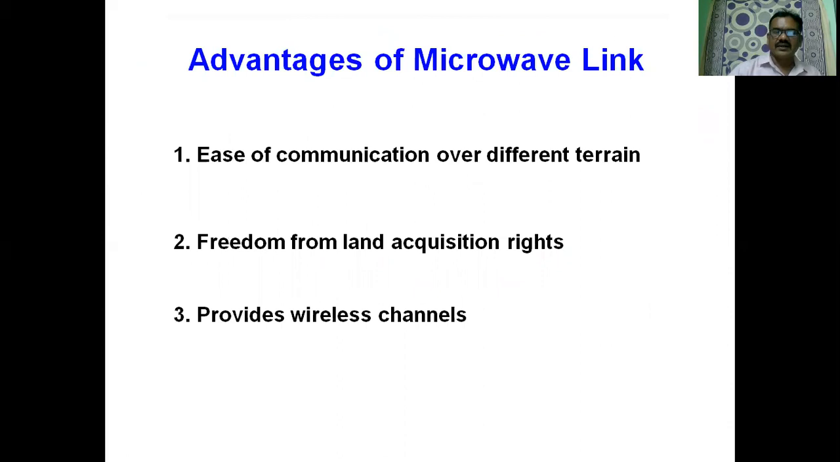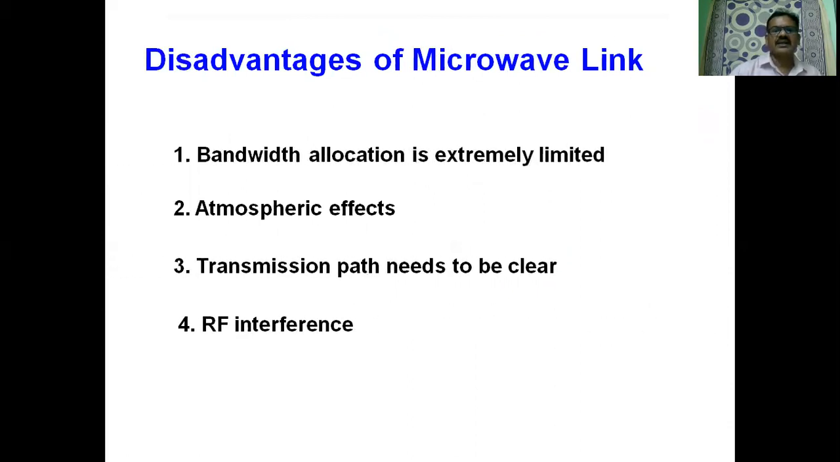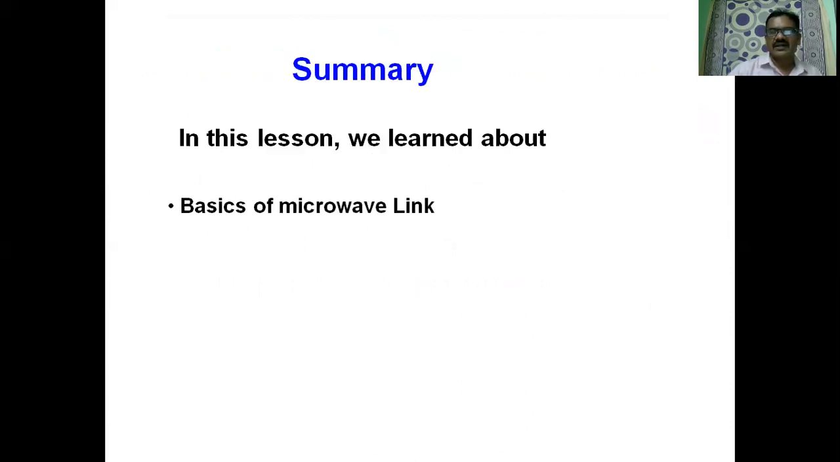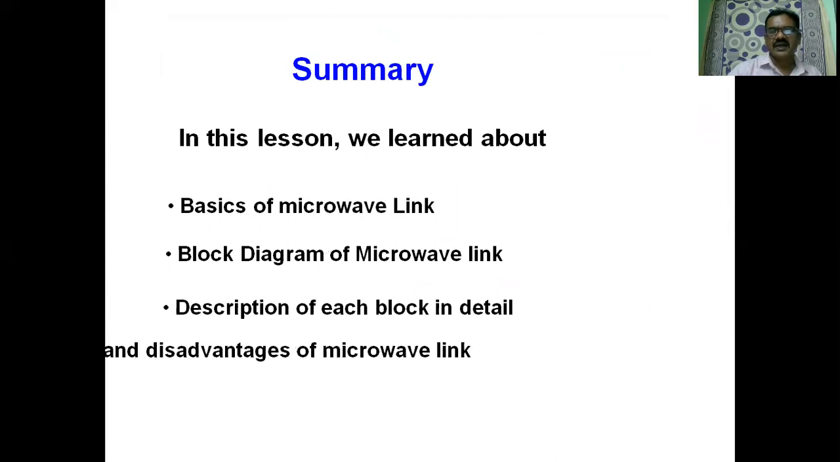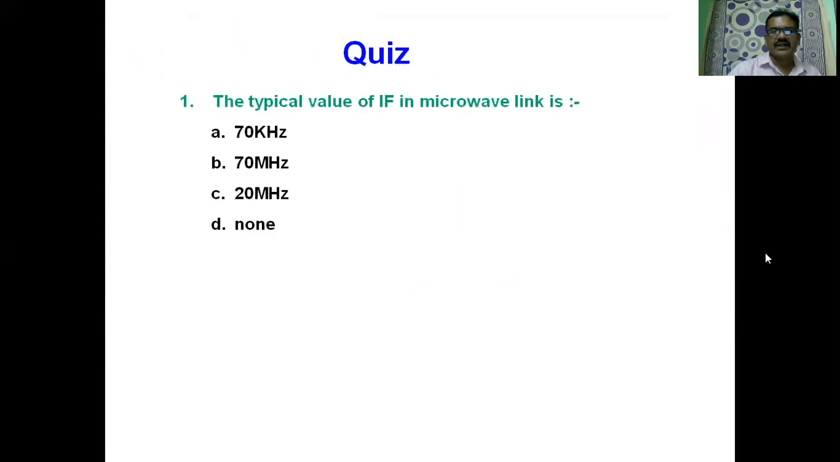So I think we studied in detail each and every block in the microwave link repeater. We also studied the advantages and disadvantages of microwave link. Now let us solve some quiz questions. The typical value of IF in a microwave link is: option A, 70 kilohertz; option B, 70 megahertz; option C, 20 megahertz; option D, none.